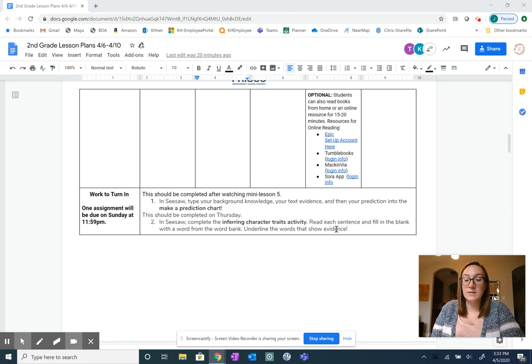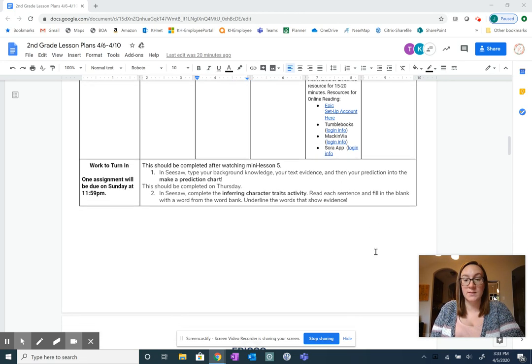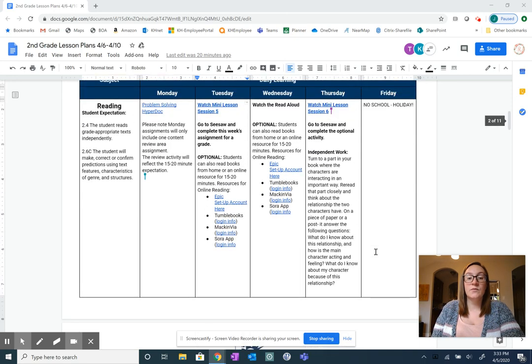Read each sentence, fill in the blank with a word from the word bank. Underline the words that show evidence. Also, another activity is for them to be using their own books for their series, and they're going to be looking at their characters. They can use a piece of paper or a sticky note to write down the answer to this question. What do I know about this relationship, and how is the main character acting and feeling? What do I know about my character because of this relationship? They can upload that to Seesaw if they would like to, but they do not have to.